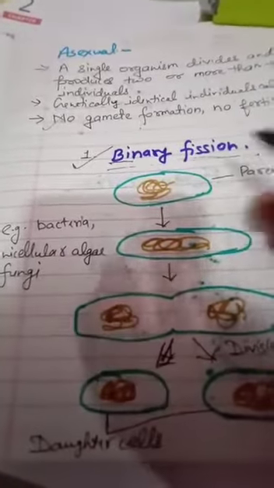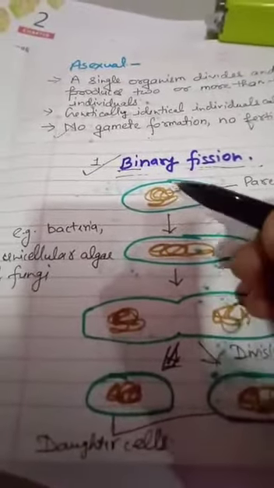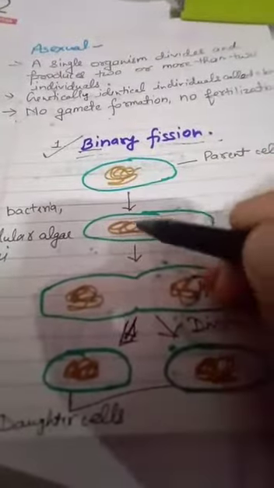So asexual reproduction is also of many types. First we will discuss binary fission. As the name indicates, bi means two, fission means to split. So in binary fission, the parent organism or the parent cell splits into two.